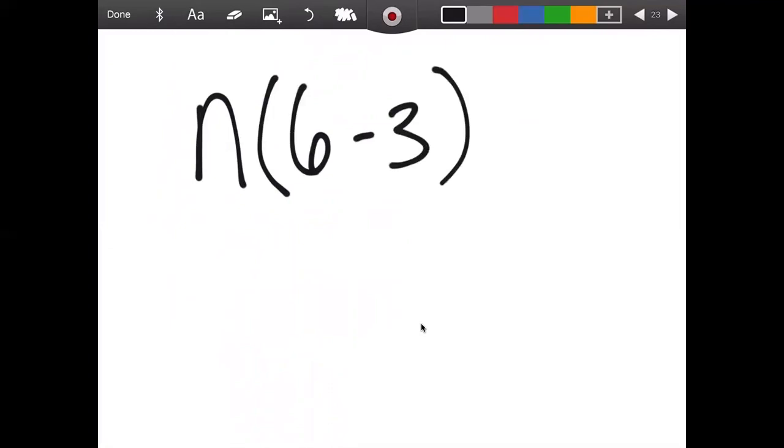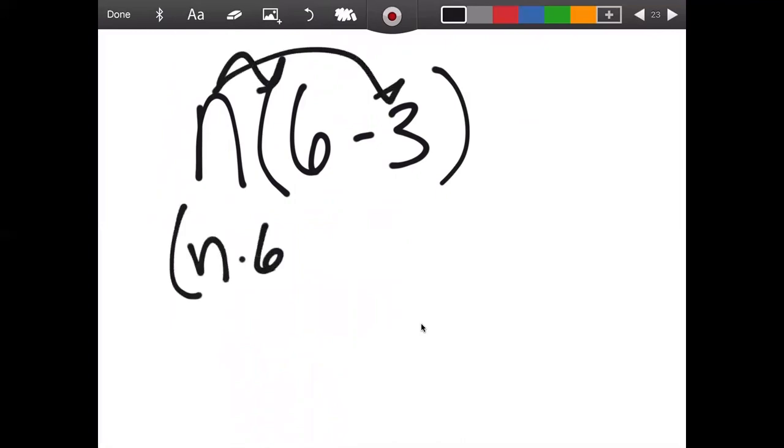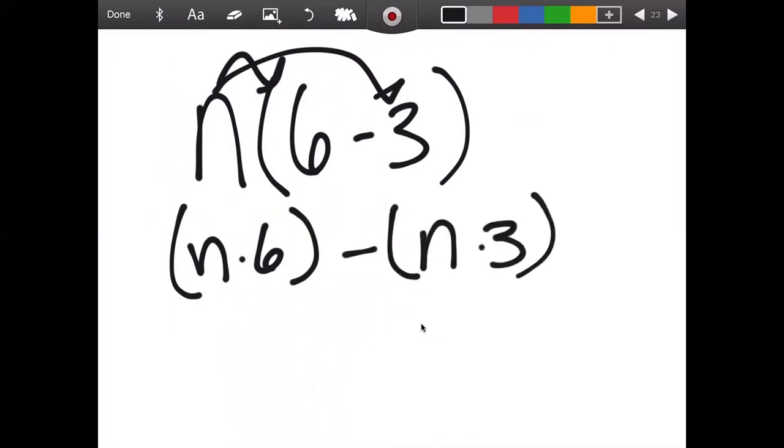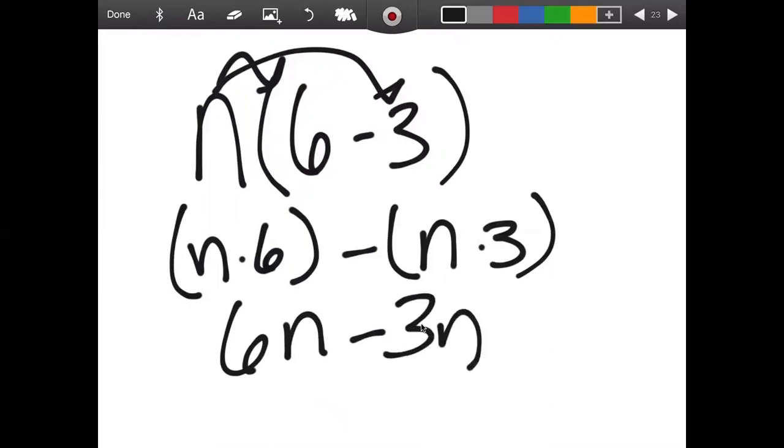All right, I'm going to give you one more example. So what if we had the variable on the outside of the parentheses? Well, it's okay because it's going to tell me the same thing. I'm still going to multiply n times 6, and we have n times 3. And when we do this, n times 6 gives me 6n, and n times 3 gives me 3n. And then I can combine 6n minus 3n gives me 3n.